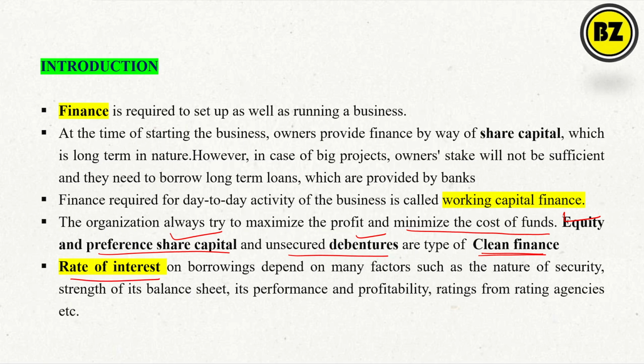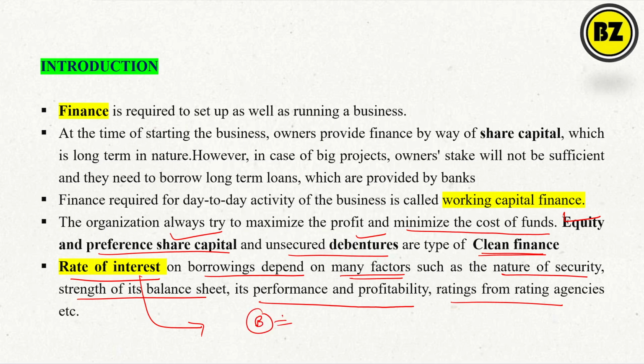Now, the rate of interest on borrowing depends on many factors. For example, the nature of security, the strength of its balance sheet, the performance and profitability, and the rating from the rating agency. So how is the rate of interest defined? Any person comes to the bank asking for a term loan, right? So what do we see? What is the security available? What is the collateral available? What is the balance sheet? Apart from that, whether the company is making profit or not, and what is the rating, for example, the CIBIL score. We check all that, and after that we decide the rate of interest.